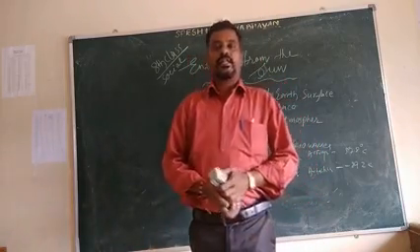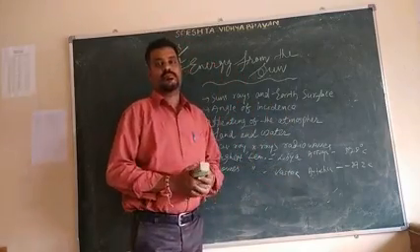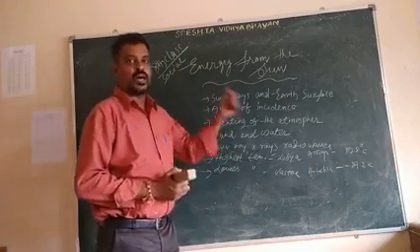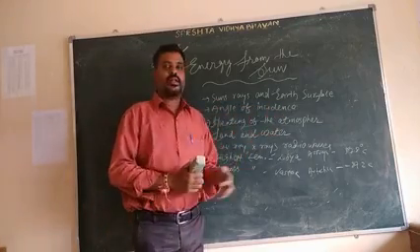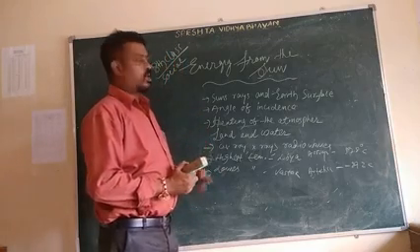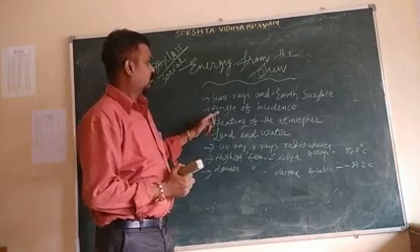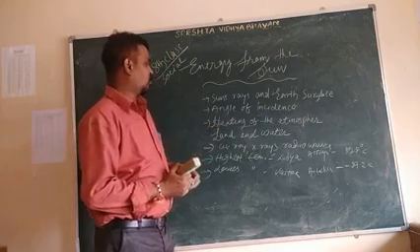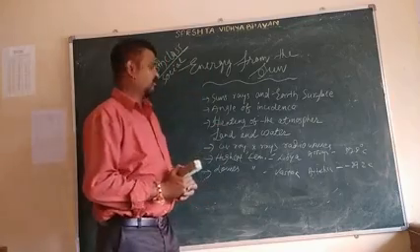So we are discussing the lesson Energy from the Sun. We have discussed in the last class, part 2, the sun's rays and the earth's surface, the angle of incidence, heating of the atmosphere, and land and water.